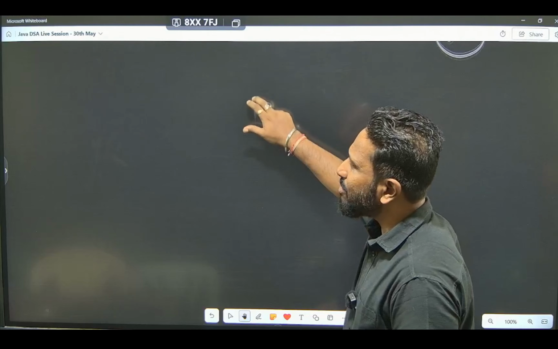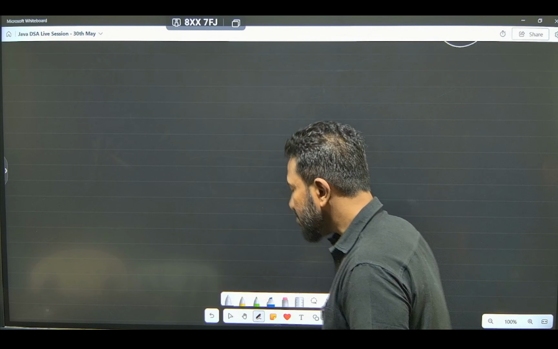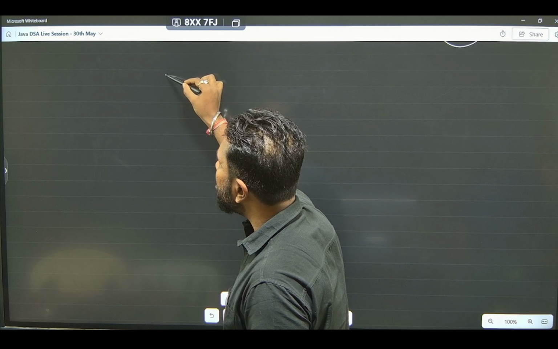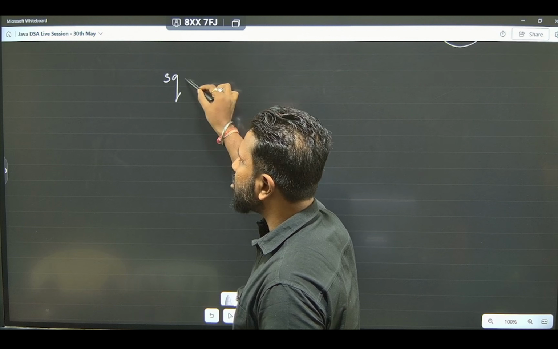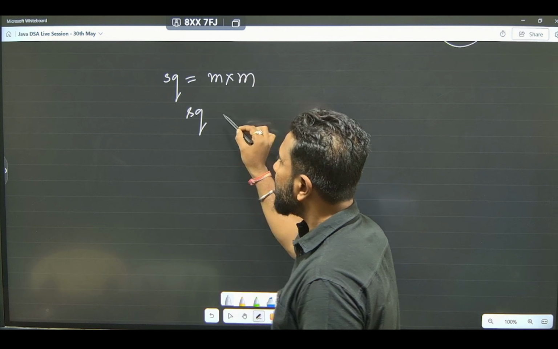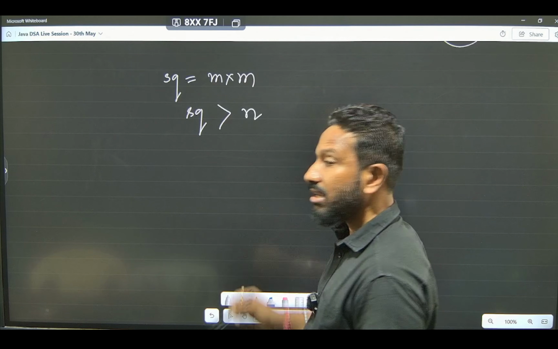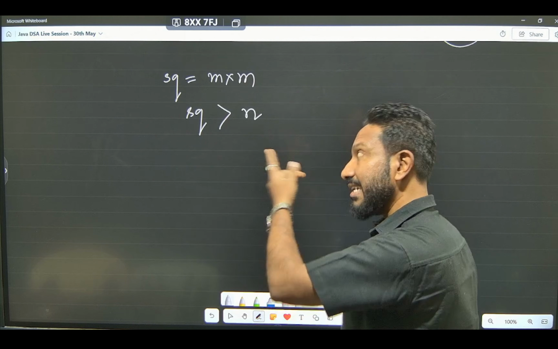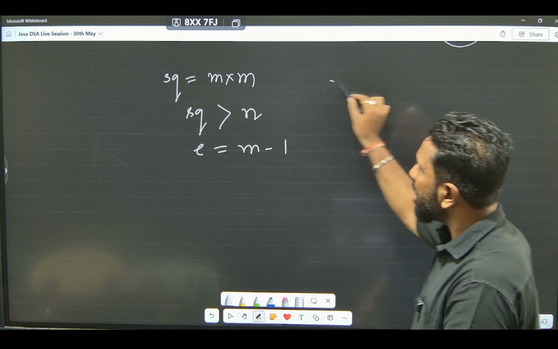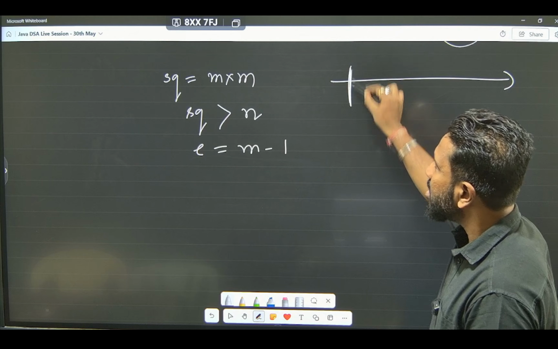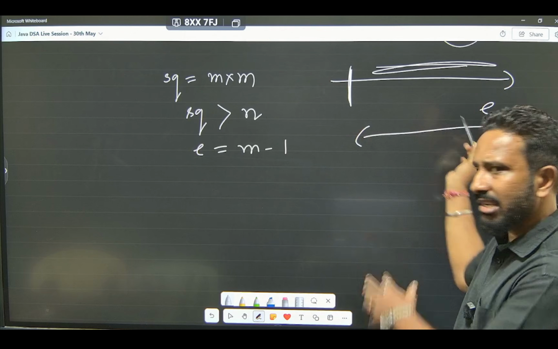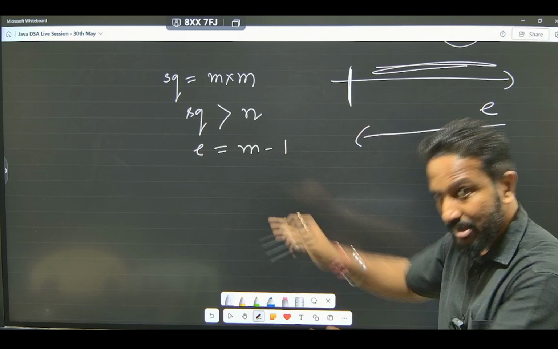So now I'll just give you the simple steps again. Let's take the value square equal to mid into mid we are doing, right? If this square is greater than the number, then we are not getting the answer. So we'll do end equal to mid minus 1. Obviously, here is the answer and we are at this part. We have to come this side, end equal to mid minus 1. So we are reducing the search space again.